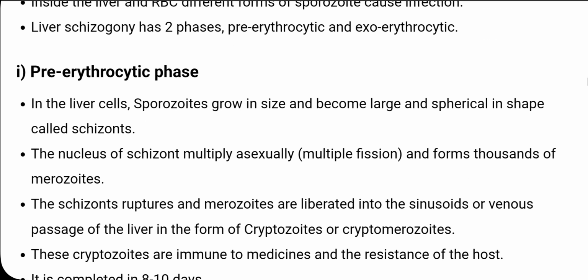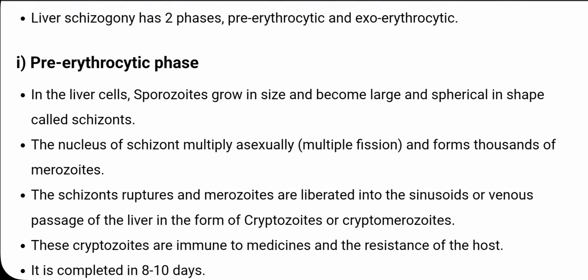Then the pre-erythrocytic forms grow in size and become large and spherical in shape, called the schizont, and the nucleus of the schizont multiplies asexually, that is by multiple fission, and forms thousands of merozoites. Then the schizonts rupture and merozoites are liberated into the sinusoids or the venous passage.